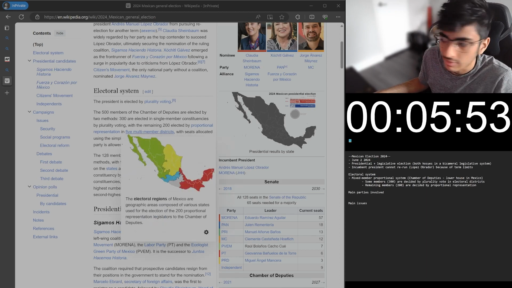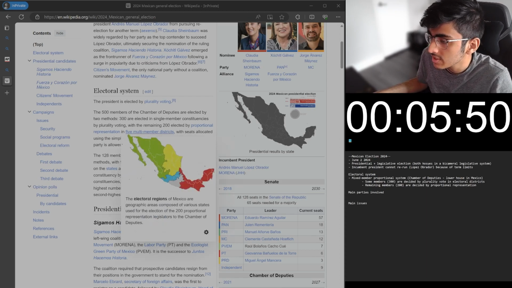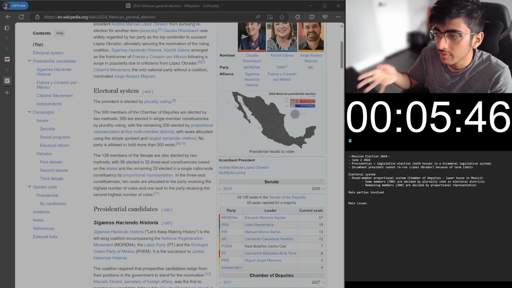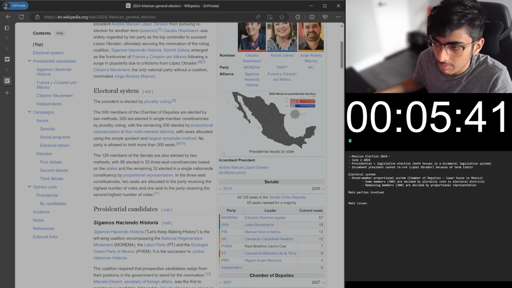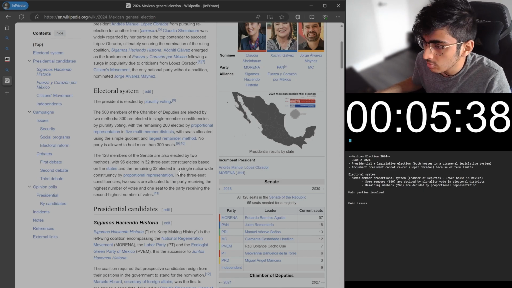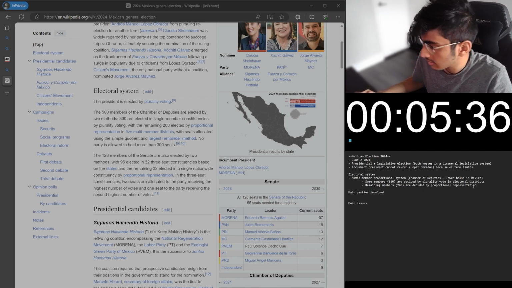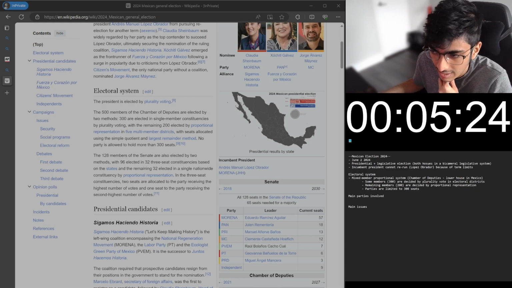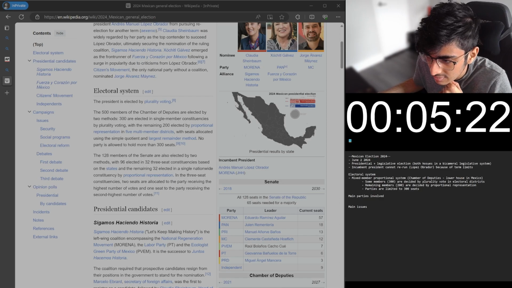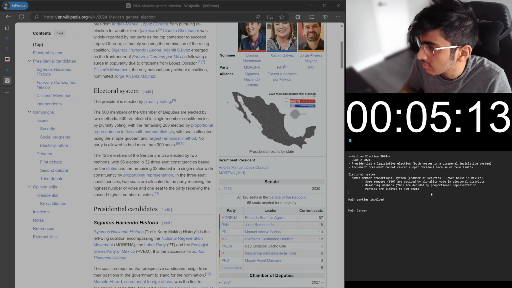So, okay. So yeah, you can see this hover over tooltip. They're large regions in Mexico, and each one of them has a certain number of seats that are allotted proportionally that make up these remaining 200. Okay, so no party is allowed to hold more than 300 seats. Oh, that's an interesting fact as well. What else? The 128 members of the Senate are also elected by 2 methods: 96 in 3 seats based on the states, and remaining 32 in a single nationwide proportional representation. Okay, this is also mixed member.